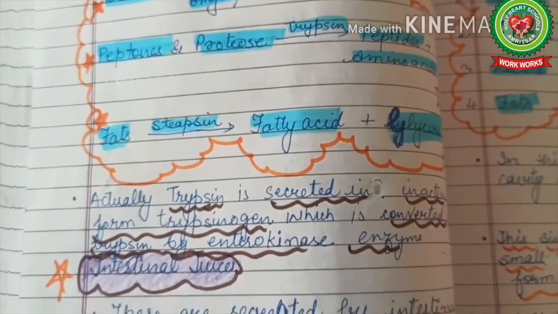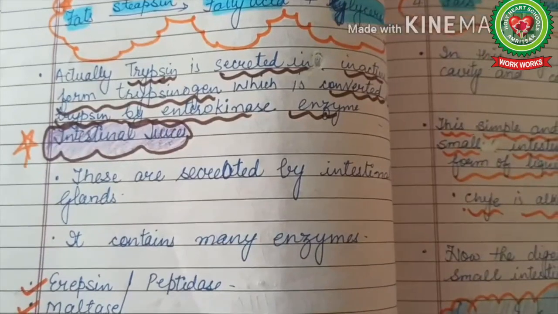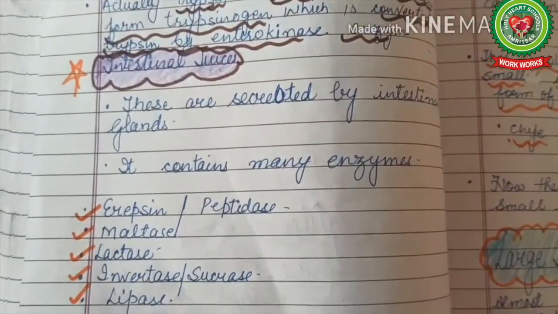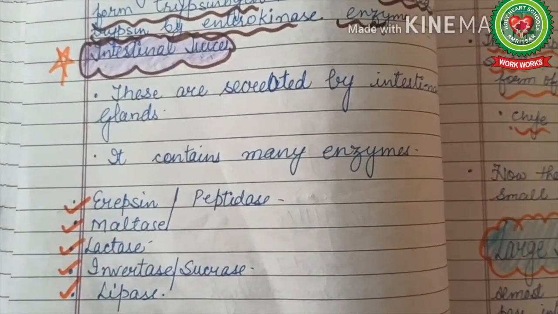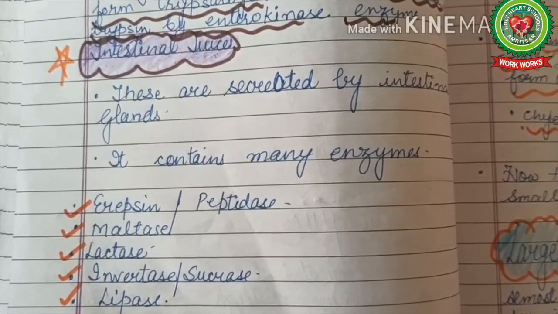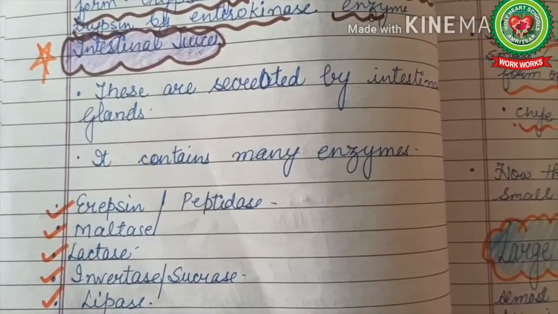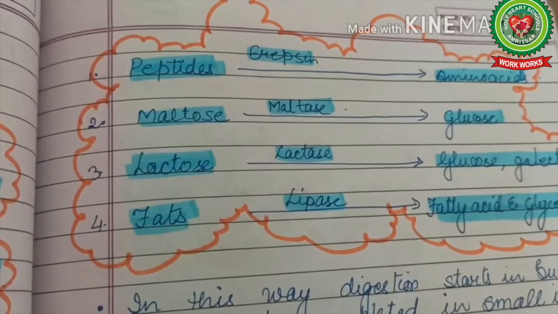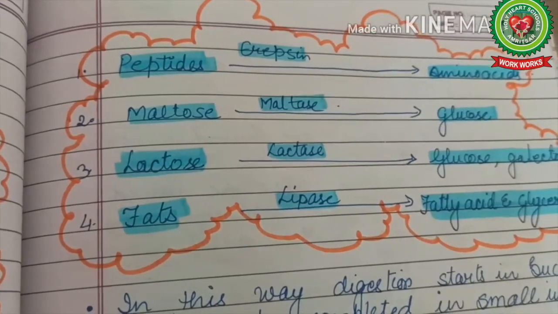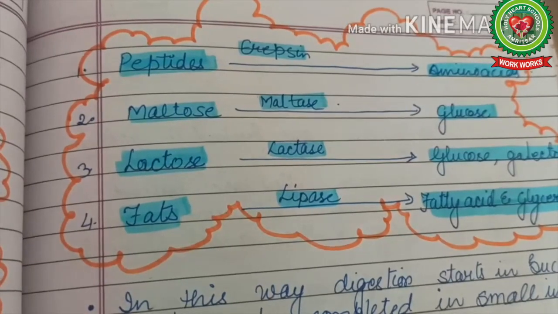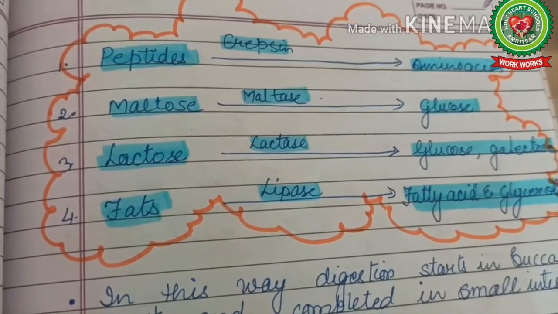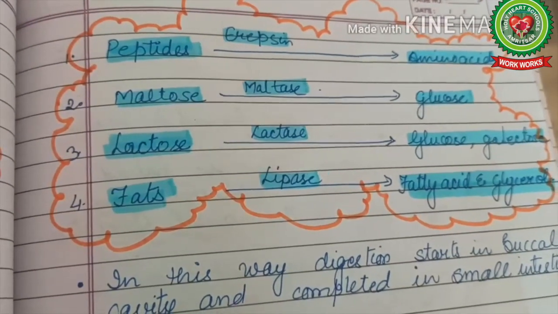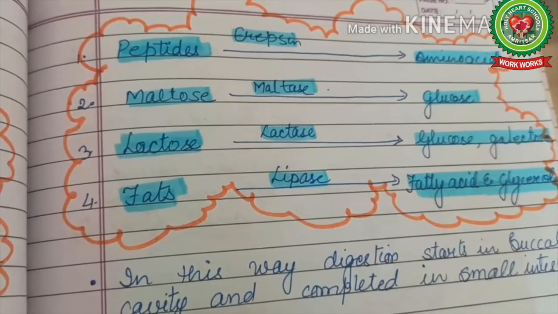So now let's start with intestinal juices. This we have studied earlier, that they are secreted by intestinal glands. They also contain many enzymes like erepsin, maltase, lactase, invertase and lipase. Erepsin is also called peptidase and invertase is also called sucrase. Erepsin converts peptides into amino acids. Maltase converts maltose into glucose. Lactase converts lactose into glucose and galactose. And lipase converts fats into fatty acids and glycerols. So this is how the enzymes act in intestinal juices.